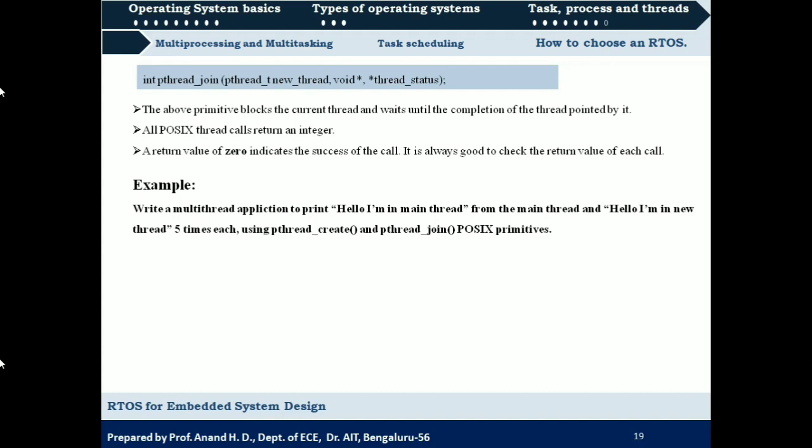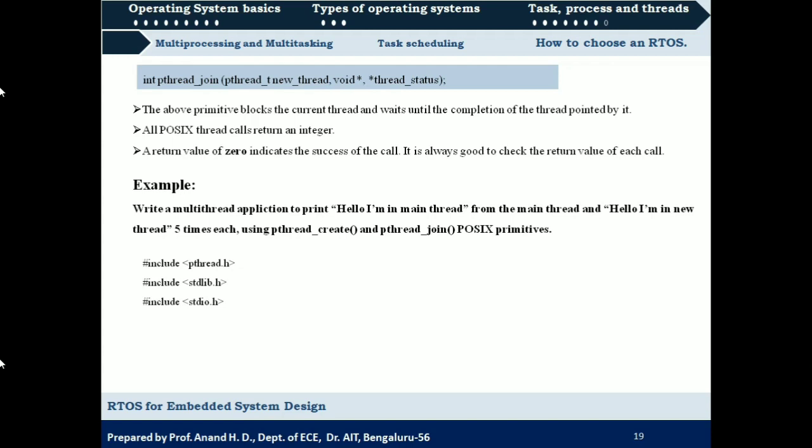So let us look into the program. The first part of the program is directives. We have to include standard libraries. First is #include <pthread.h>. pthread is the standard library for creation of POSIX threads, so first we need to include that. Then we include the standard library, stdlib.h. Then we include the standard input output library, stdio.h.